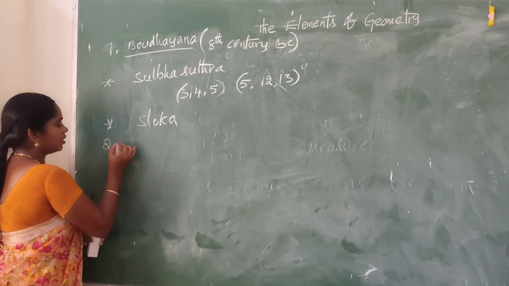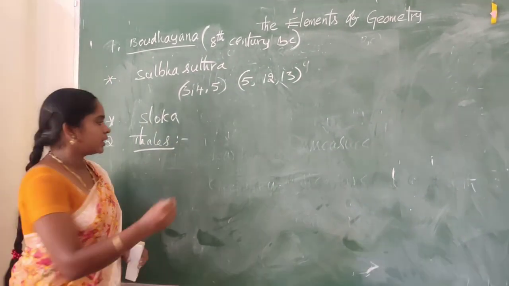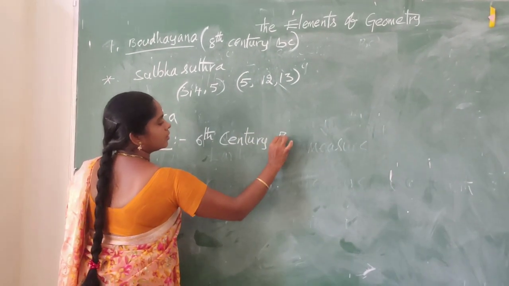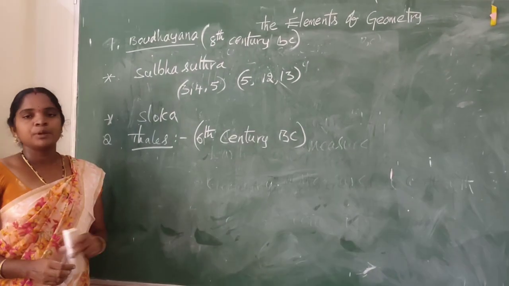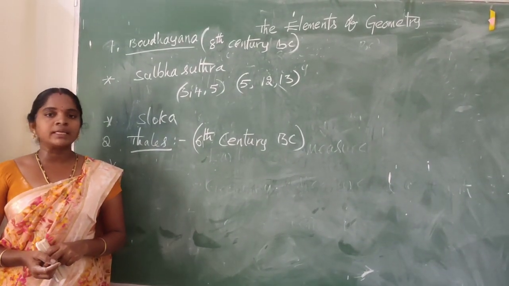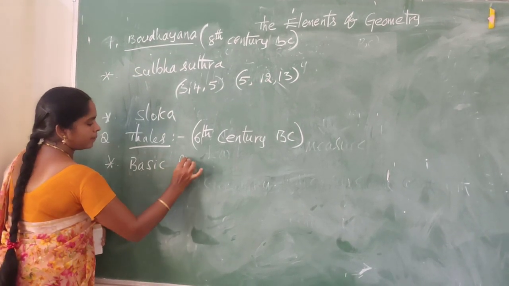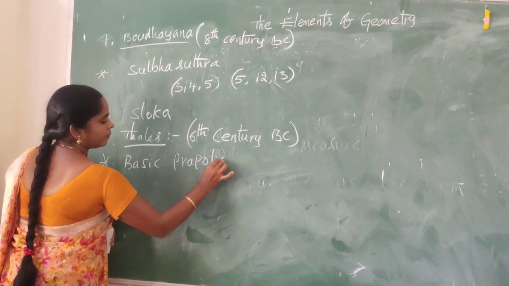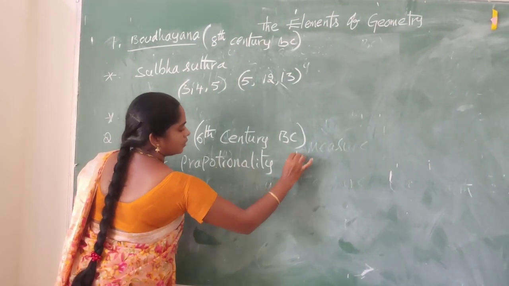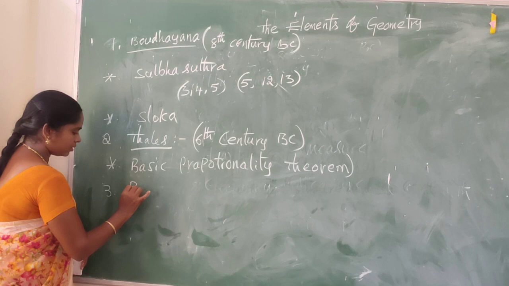Next one, Thales, 6th century BC. He has proposed a most beautiful theorem, the basic proportionality theorem, which concerns triangles.